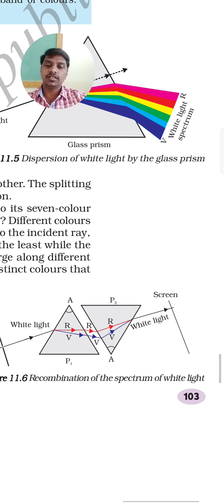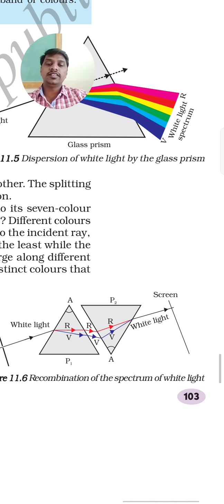You can see in the picture, the white light is entering into the prism and it is going to form the 7 different colors, that is Vibgyor. If we pass that Vibgyor through another prism, we are going to get the white light once again on the screen. So this picture can be asked for a 2 marks question.